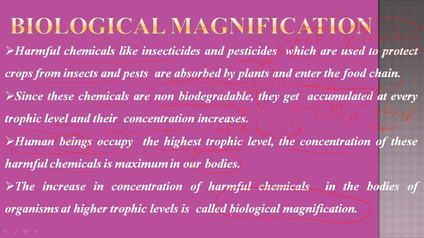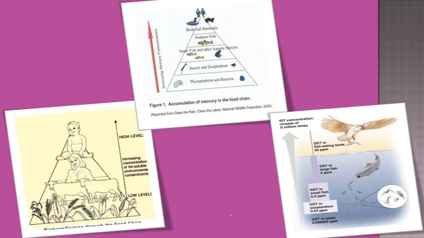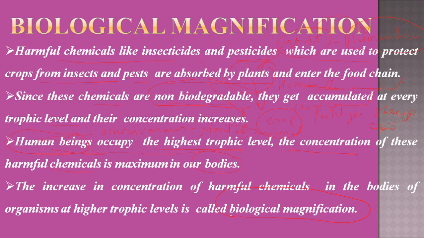So what is biological magnification? Basically, if pesticides and insecticides are being used and they contain chemicals which are non-biodegradable, which cannot be dissolved, they can be absorbed by a plant and remain present.